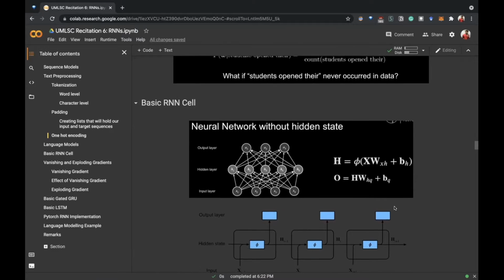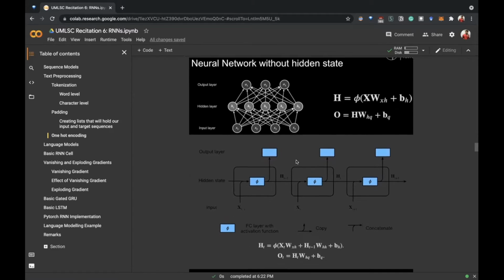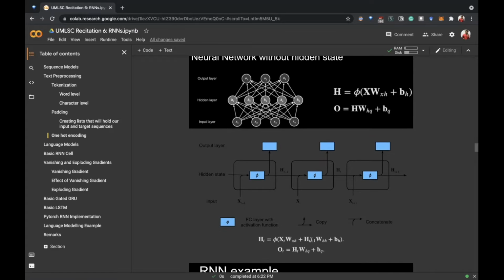So RNNs are very similar to these, and in the equations, there is only this one term which is different, which is the hidden state of the t minus one term being added to it. So the hidden state in some way encodes the information of all the previous tokens, so we don't have to consider all tokens at the same time every time.